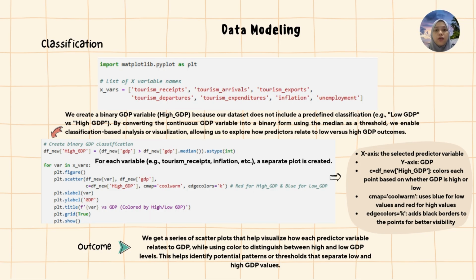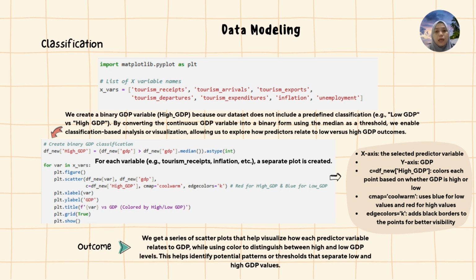In this session, we use a classification method to analyze the relationship between tourism and economic variables and GDP. Since our dataset doesn't have a predefined high or low GDP category, we create a binary GDP variable by splitting the data at the median. This allows us to classify each country or entity as either high GDP or low GDP.